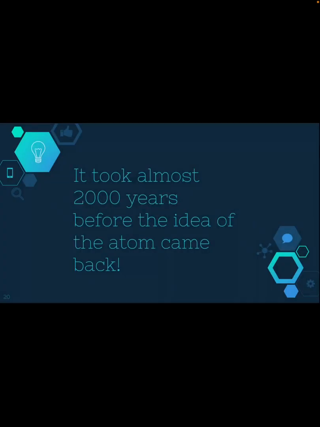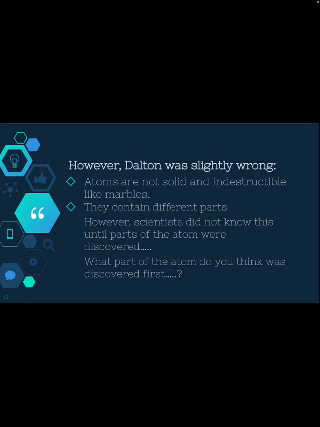It took almost 2,000 years before the idea of the atom came back. So all the way from Democritus to Dalton was about 2,000 years. Dalton was slightly wrong. Atoms are not solid or indestructible like marbles. They contain different parts, which we know nowadays. Scientists didn't know this until the parts of the atom were discovered. What part of the atom do you think was discovered first?